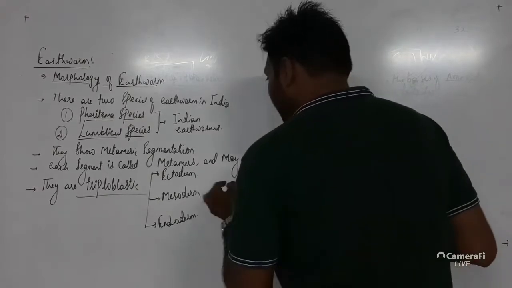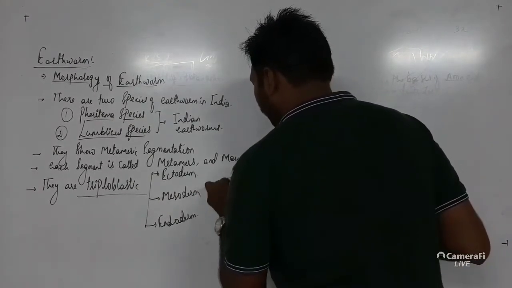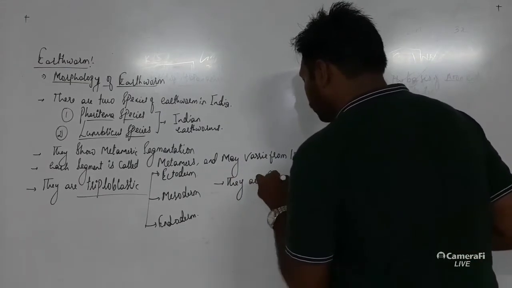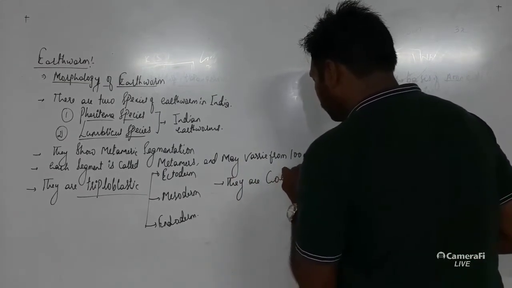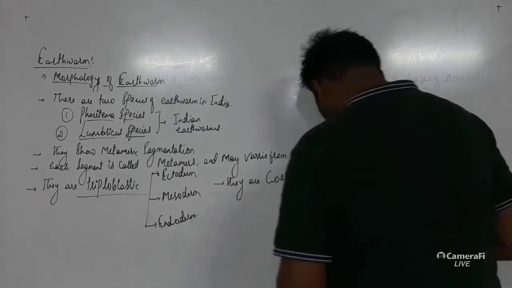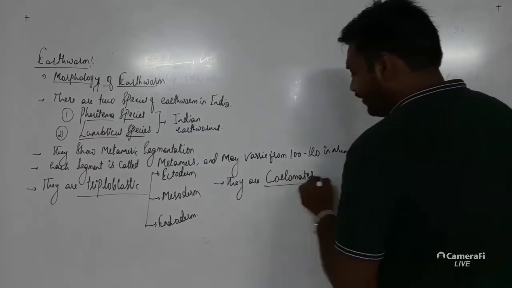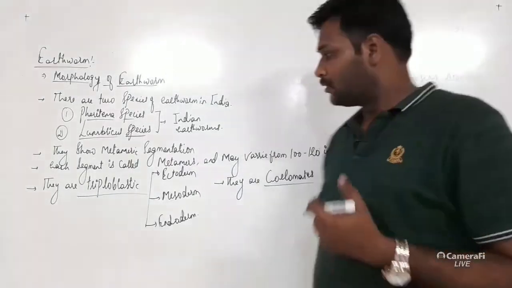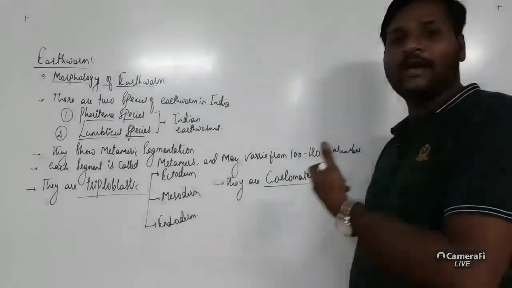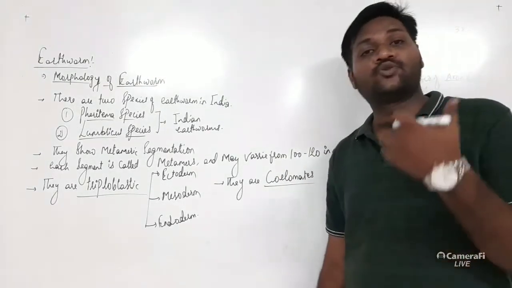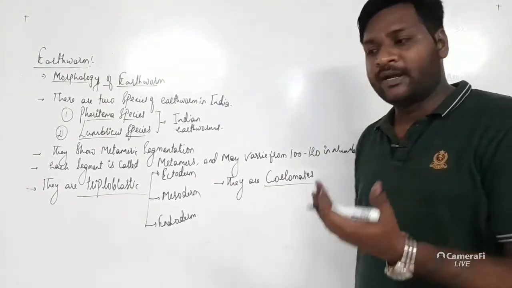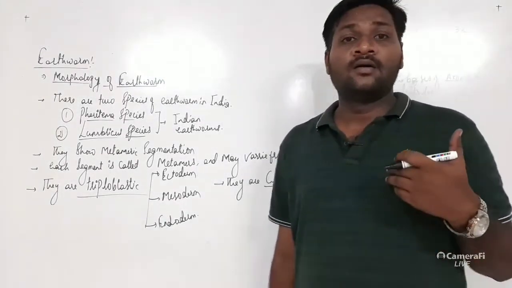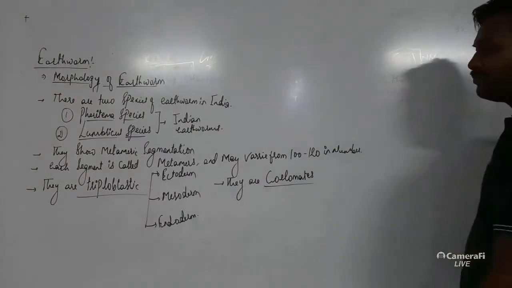The next, they are coelomates. That means they have a true body cavity. The organisms which have a true body cavity are called coelomates. The organisms which do not have a body cavity are called acoelomate, and the organisms which have a false type of body cavity are called pseudocoelomates. So these are the coelomates.